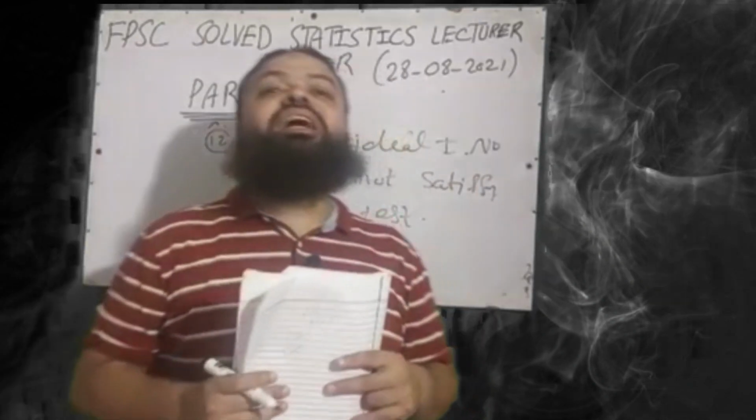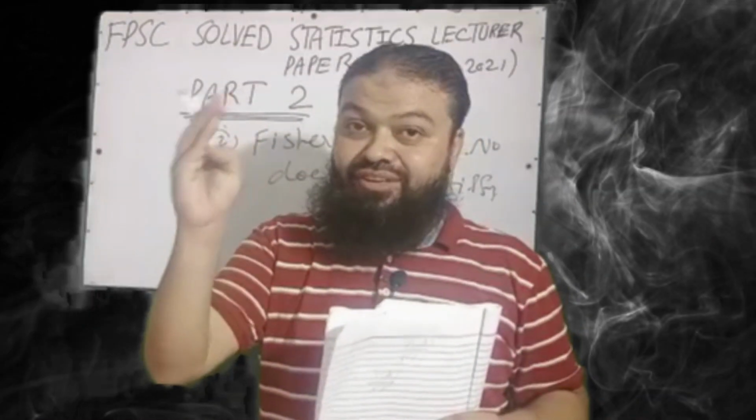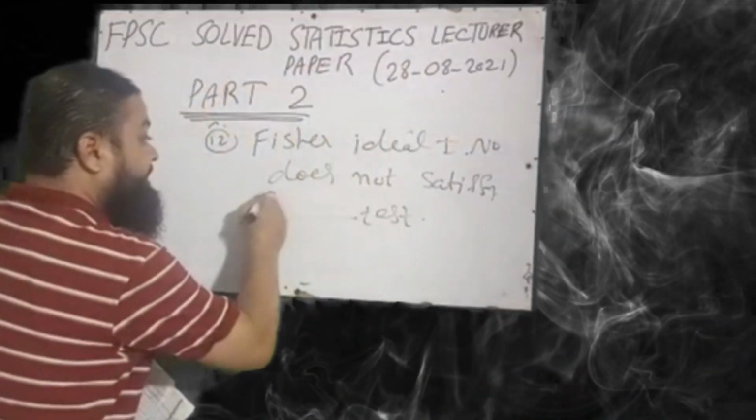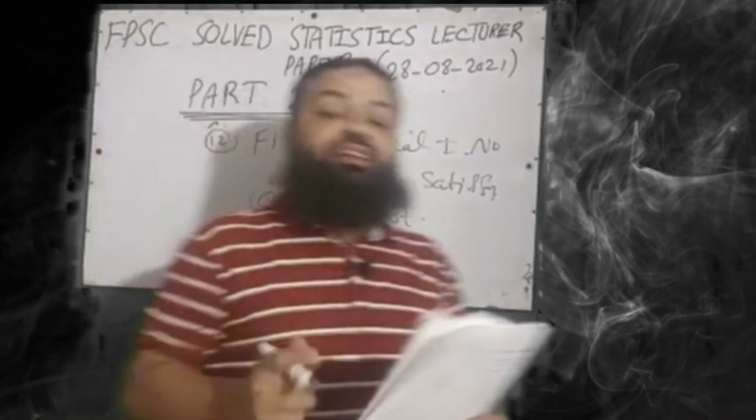We know Fisher's ideal index number satisfies the time reversal test and the factor reversal test, but it does not satisfy the circular test. Please keep in mind, circular test is the correct option in the exam.